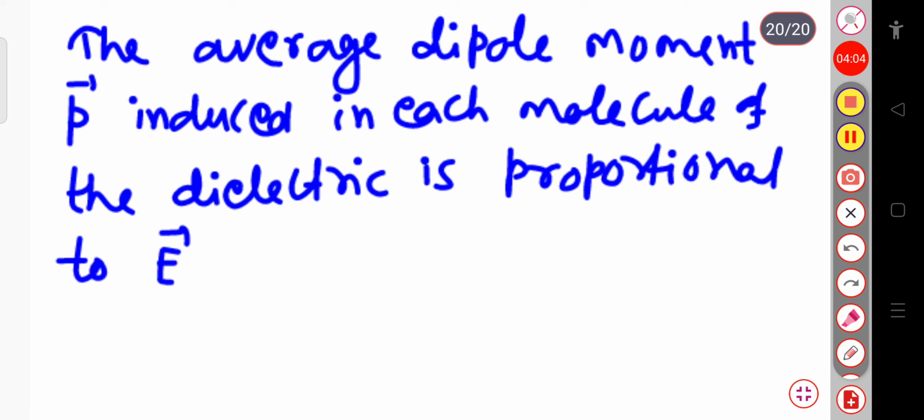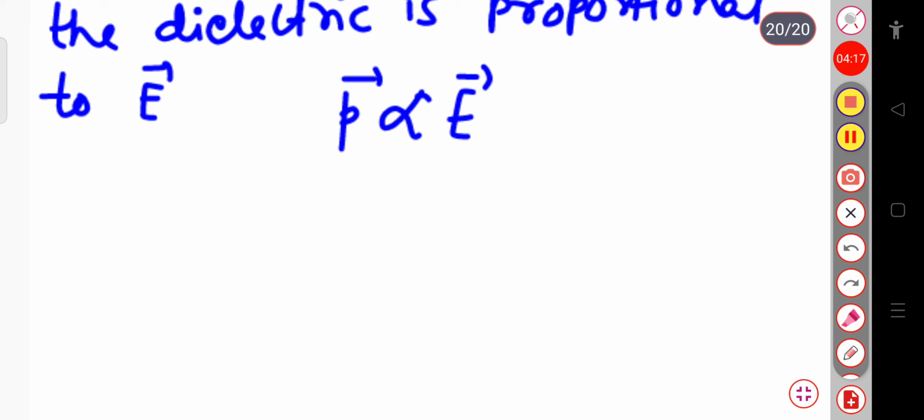Mathematically, we can write the dipole moment p vector is proportional to E vector. Writing this with a proportionality constant, p will be equal to alpha times E.